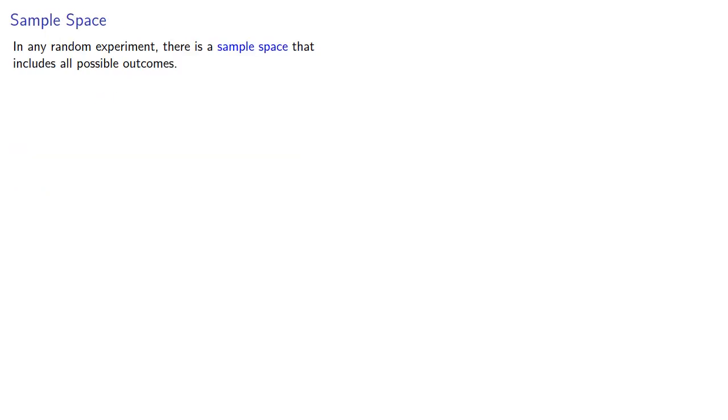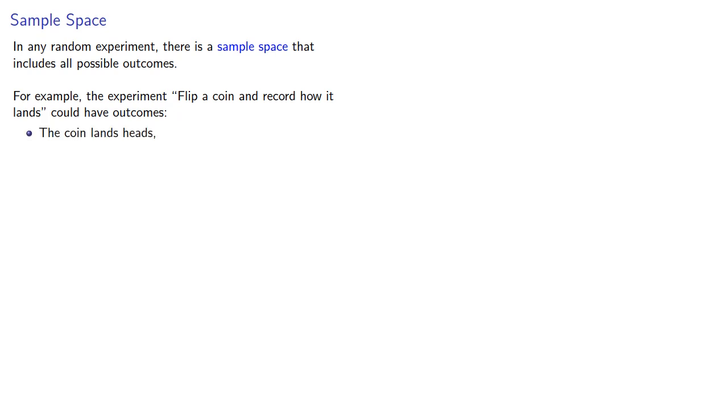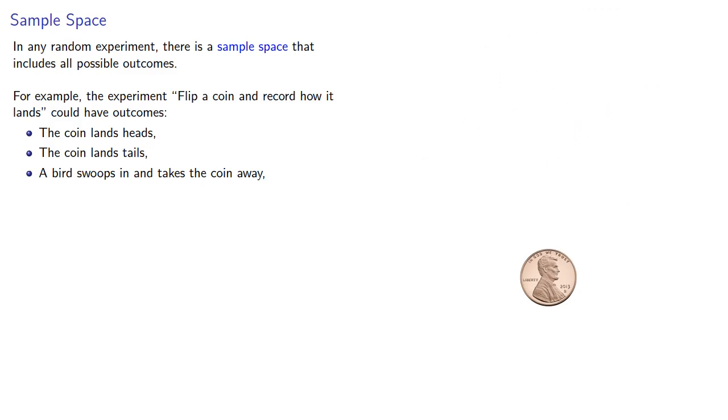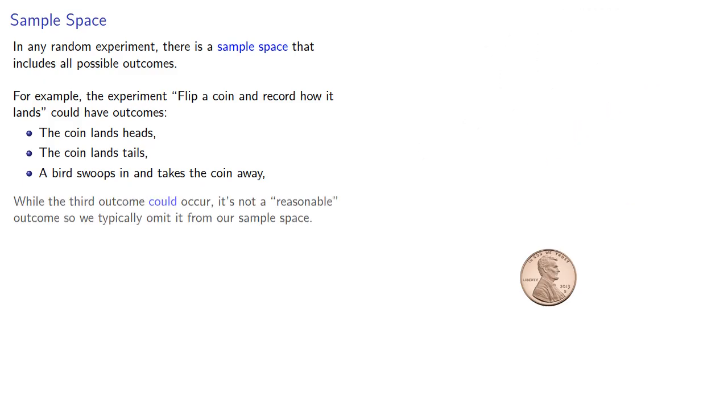Now, in any random experiment, there is a sample space that includes all possible outcomes. For example, the experiment flip a coin and record how it lands could have outcomes like the coin lands heads, the coin lands tails, a bird swoops in and takes the coin away. While the third outcome could occur, it's not a reasonable outcome, so we typically omit it from our sample space.